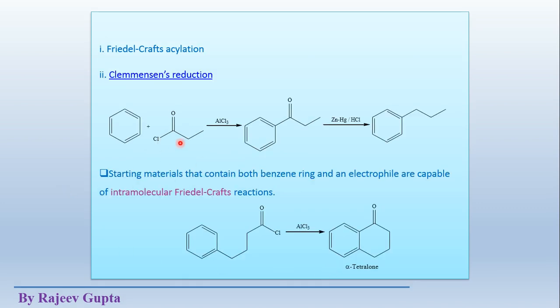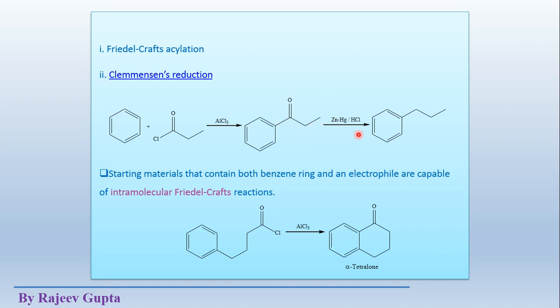See, what we do first, we do acylation. Now we want to add this benzene ring to this 1 degree carbon atom, this carbonyl carbon atom. So we do the acylation reaction, and finally we get this acylated product by substitution.